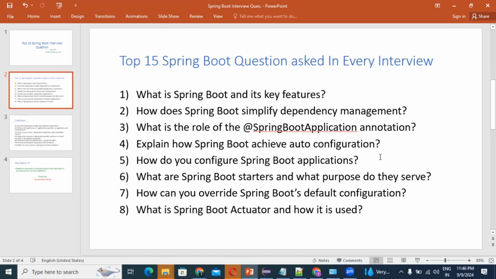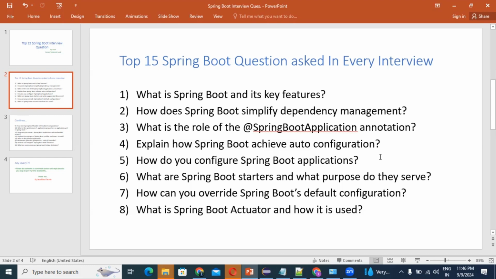A Spring Boot application can be configured using several methods. First, application properties or YAML: define configuration in application.properties or application.yaml files located in the src/main/resources directory, correct?